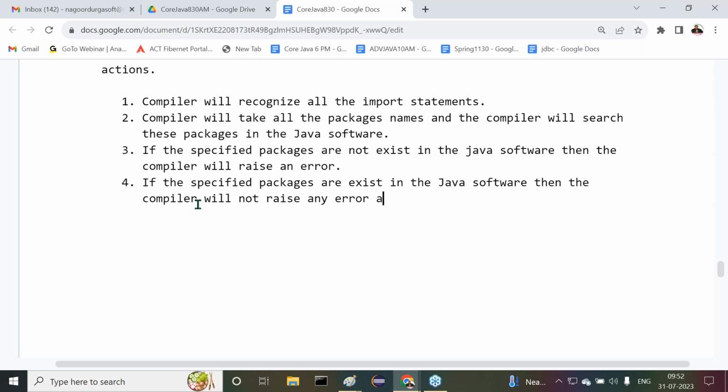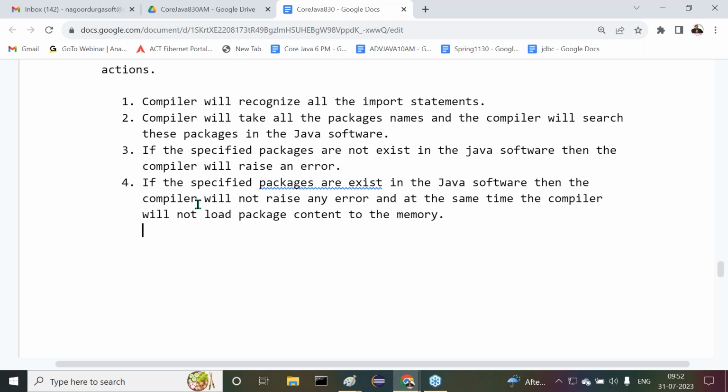At the same time, what will the compiler do? The compiler will not load the predefined library to the memory, will not load package content to the memory. That is not the job of the compiler.